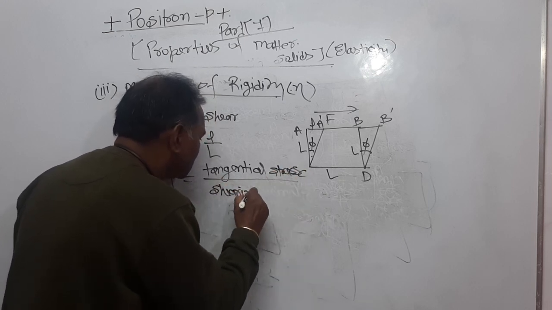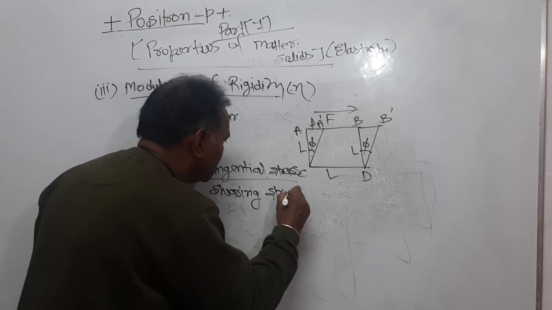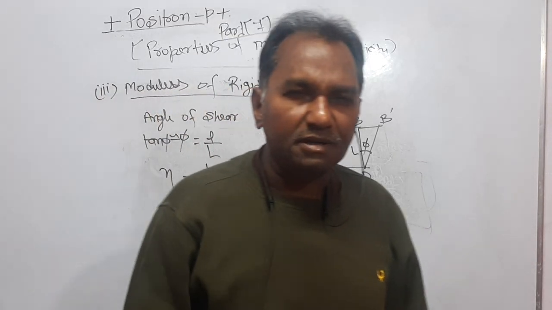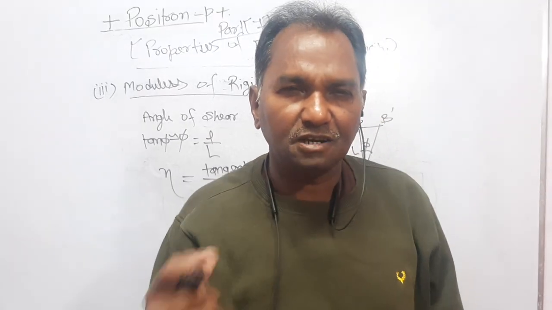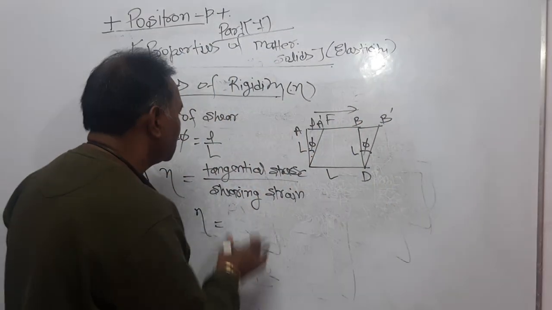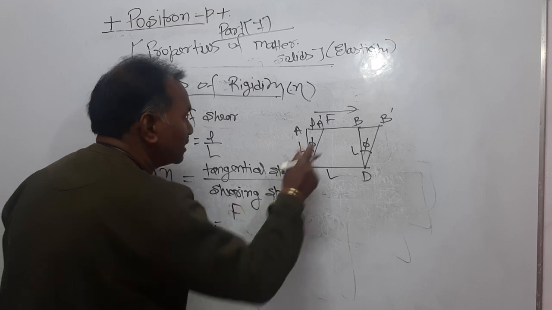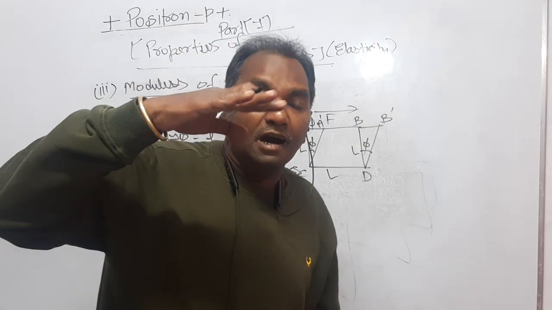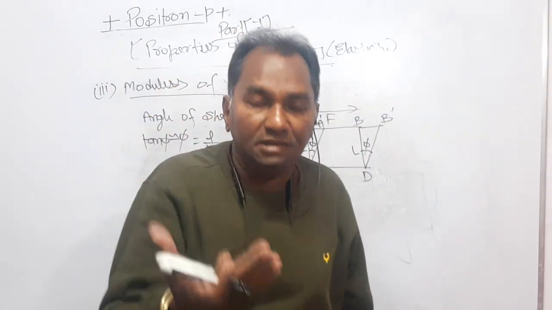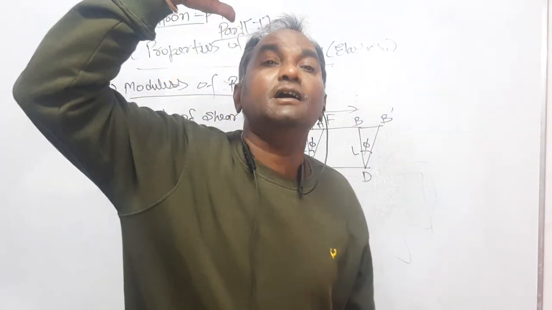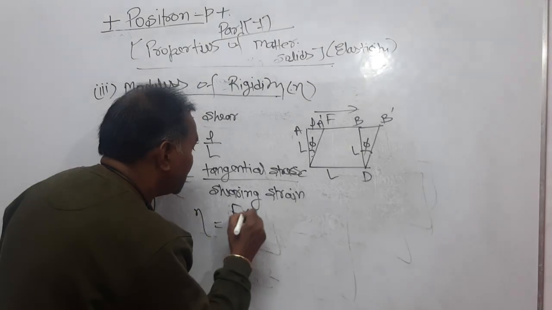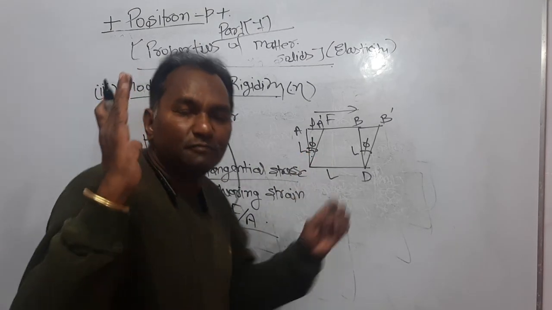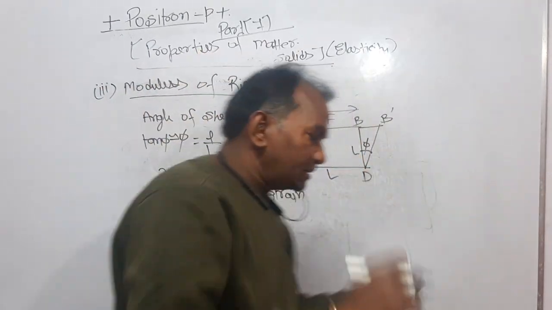Now dear students, what happened? Within the elastic limit, it is the ratio of tangential stress and shearing strain. Tangential stress is the tangential force applied, and area is the area on which the tangential force acts, in this case the area of the roof, that is the area of the ceiling. Upon shearing strain, which is the angle by which the supporting wall bended, right?